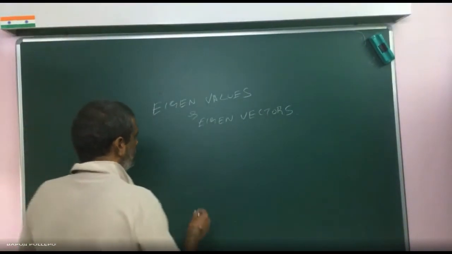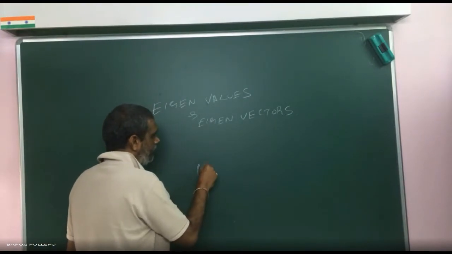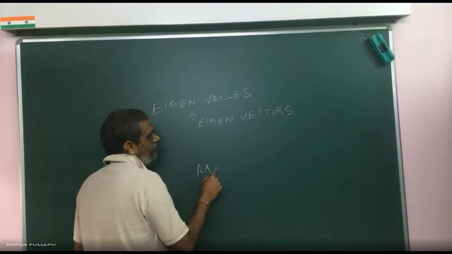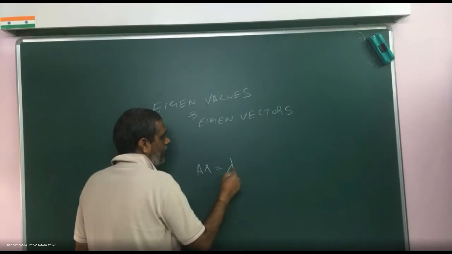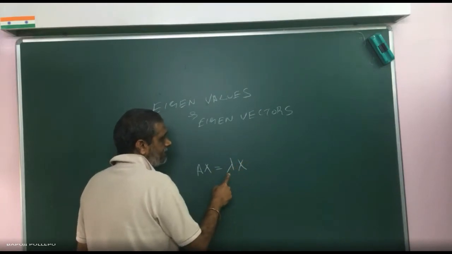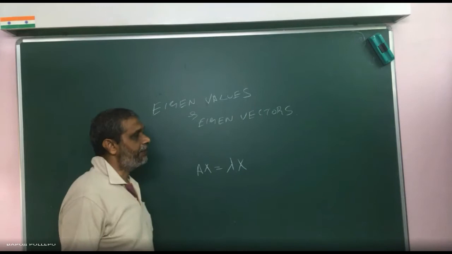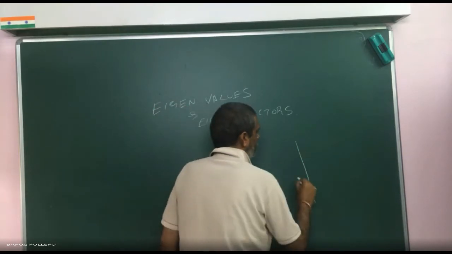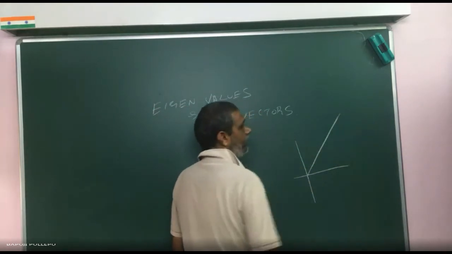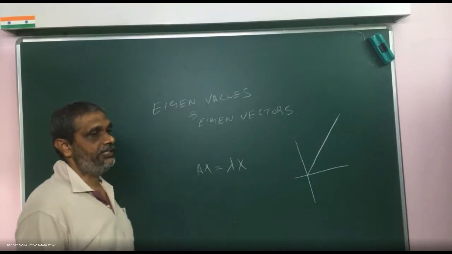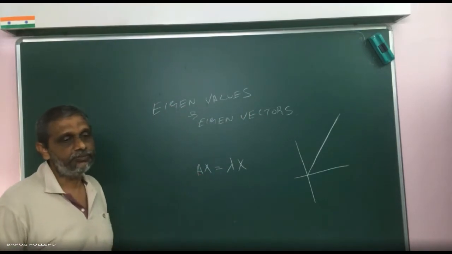Eigenvalues mean this: A is a matrix, X is a vector, and A times X is available as another vector, lambda, which is a scalar, times X. So A X is equal to lambda X. Actually, where can we use this?